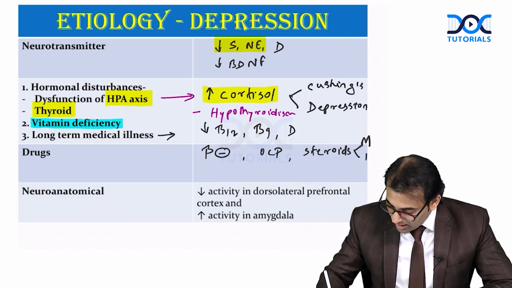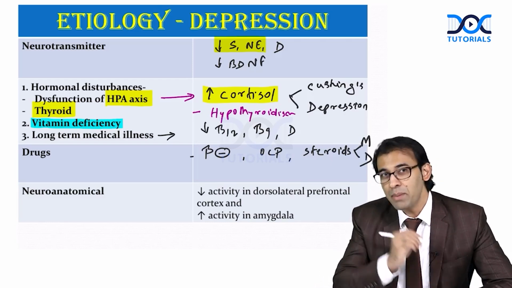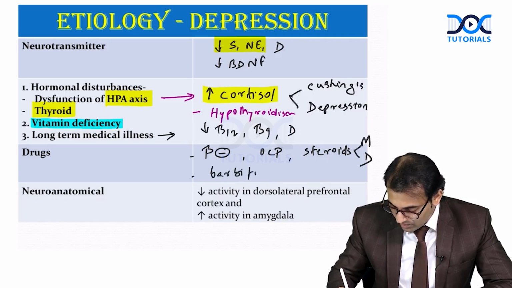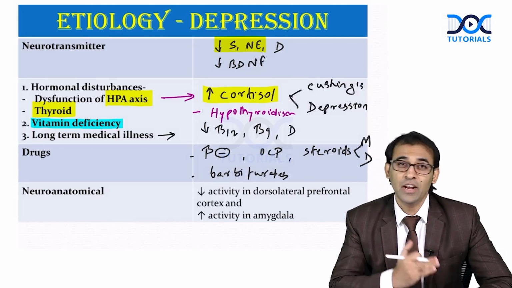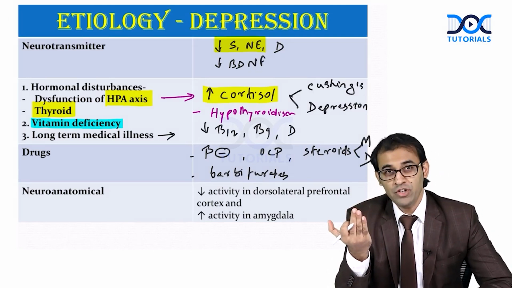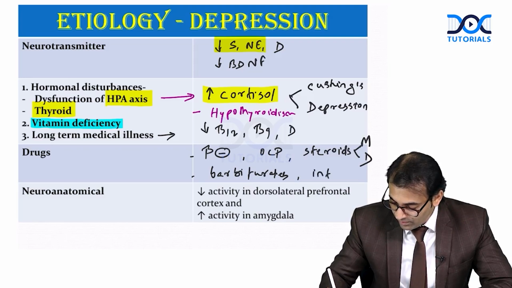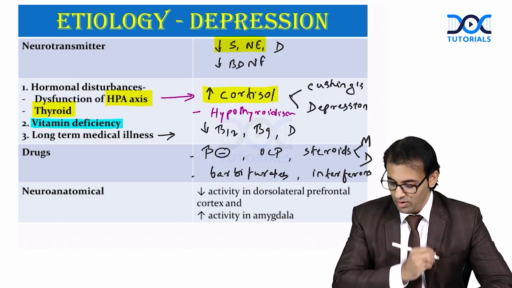Steroid can cause depression also. Even use of barbiturates. Use of all these medications can cause depression. Even use of interferon also, right? I hope all these points are clear to all of you, right?